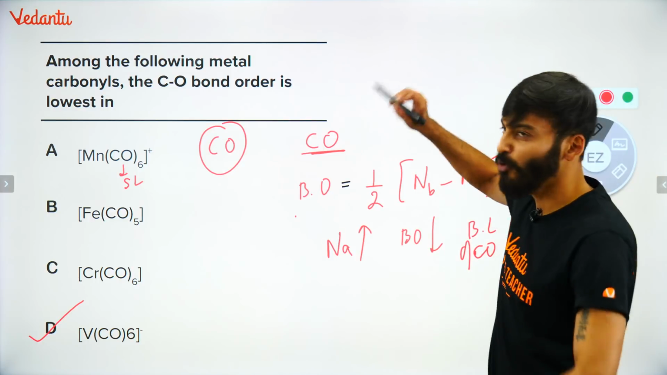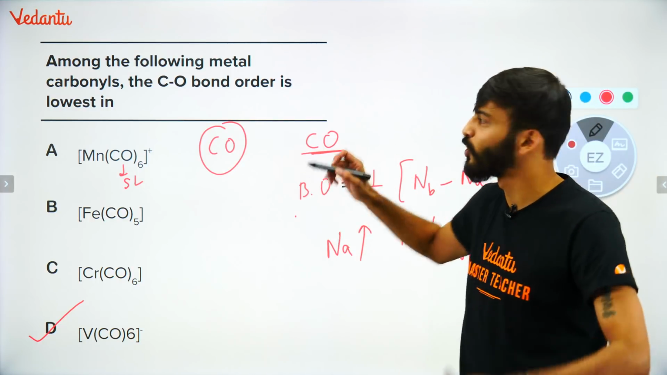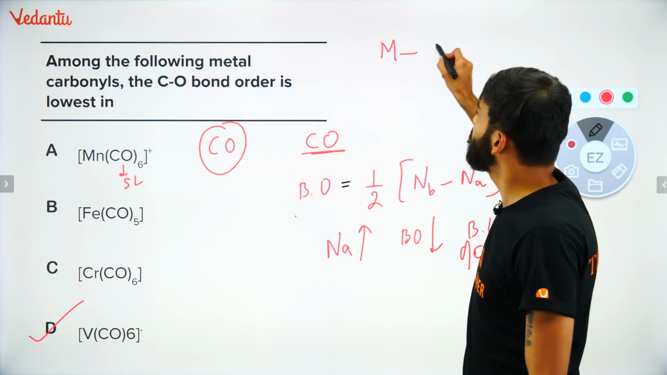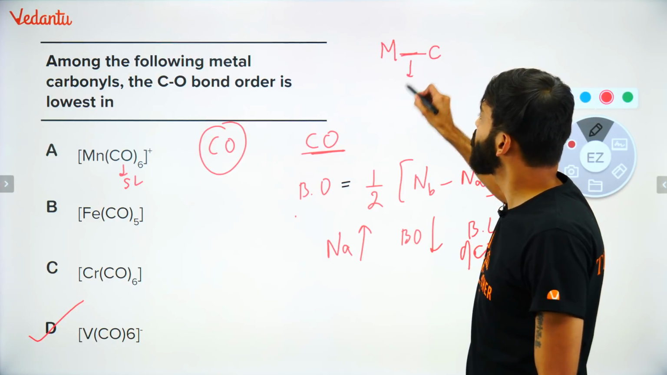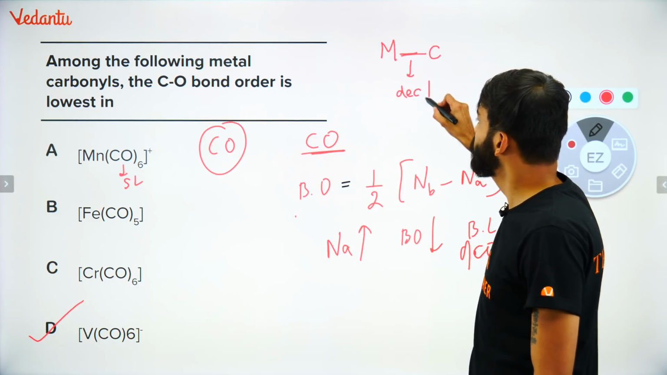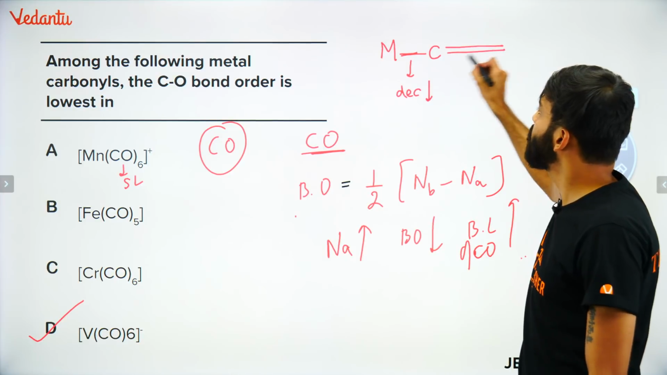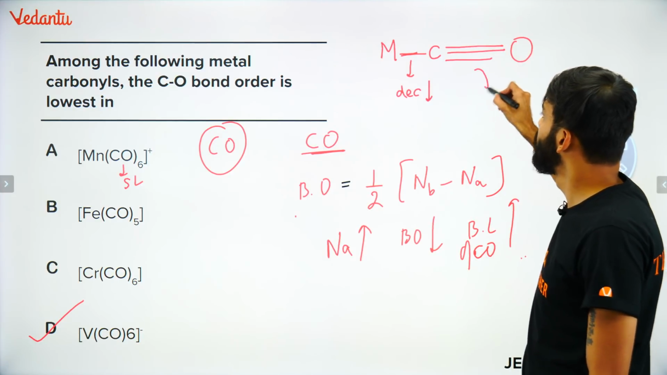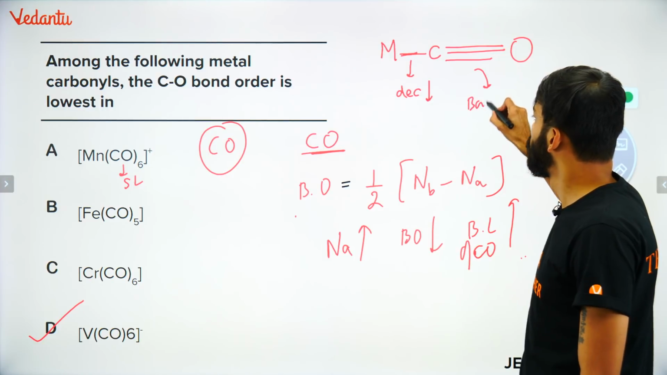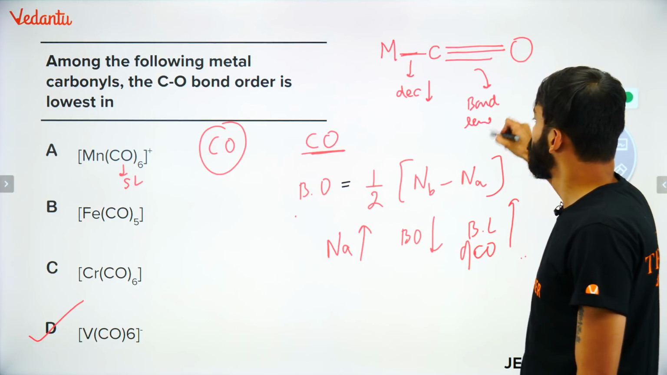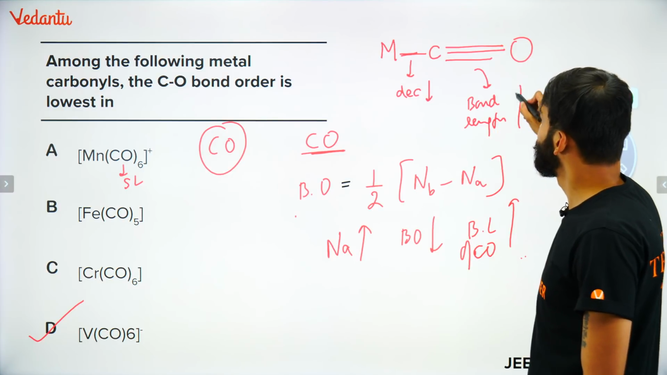ठीक है? It means overall, if I try to teach everything overall, metal carbon bond length is going to decrease. And carbon oxygen bond length is going to increase.